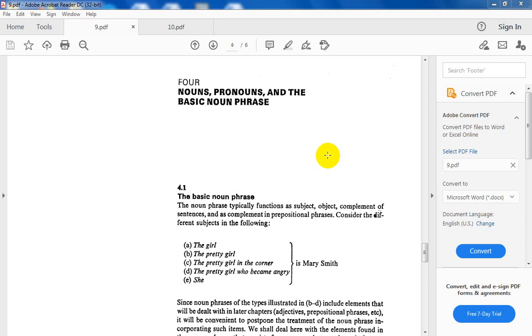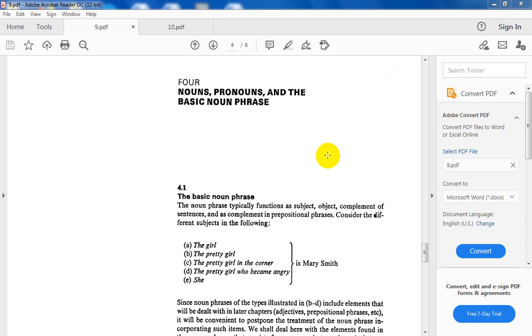Generally speaking, we know that we have different forms or different types of phrases. We have noun phrase, verb phrase, adjective phrase, adverb phrase. Depending on the head, if the head of a phrase is a noun, it is a noun phrase. If the head is a verb, it is a verb phrase, and so forth.